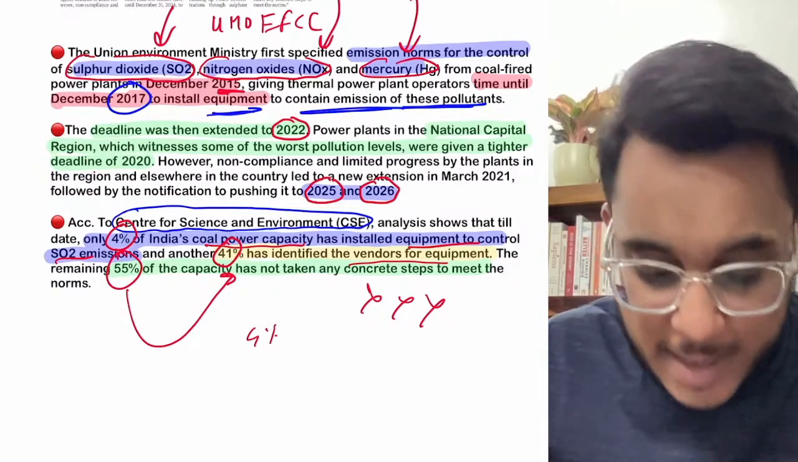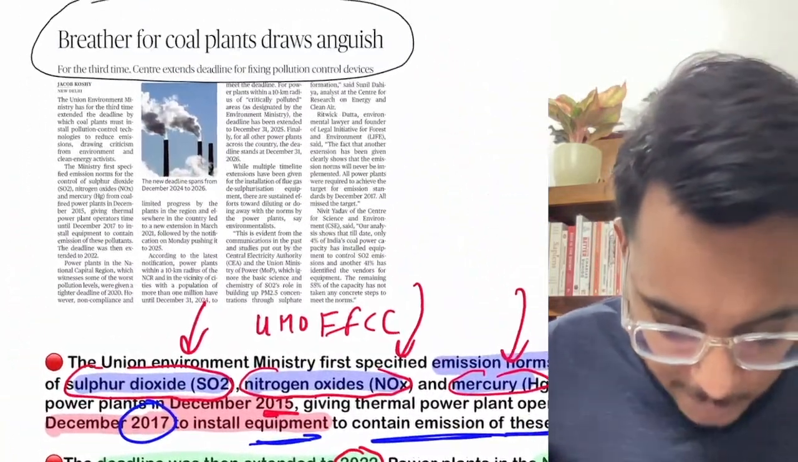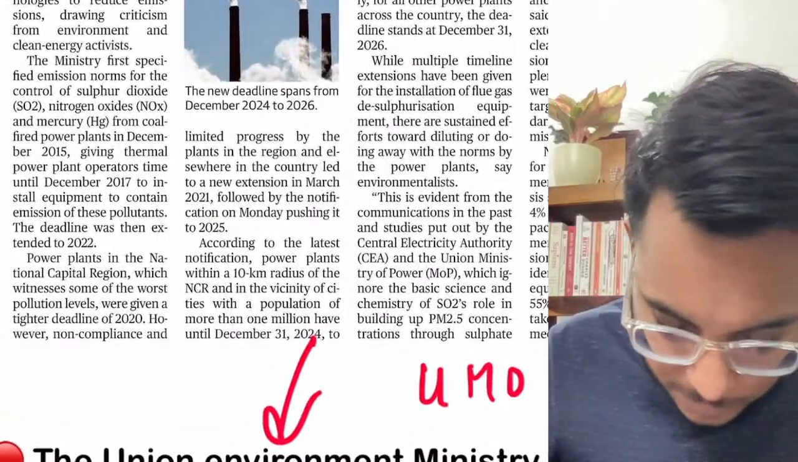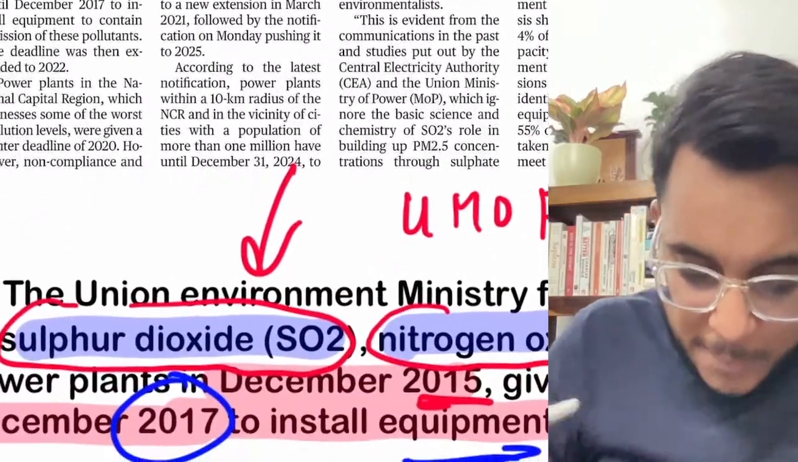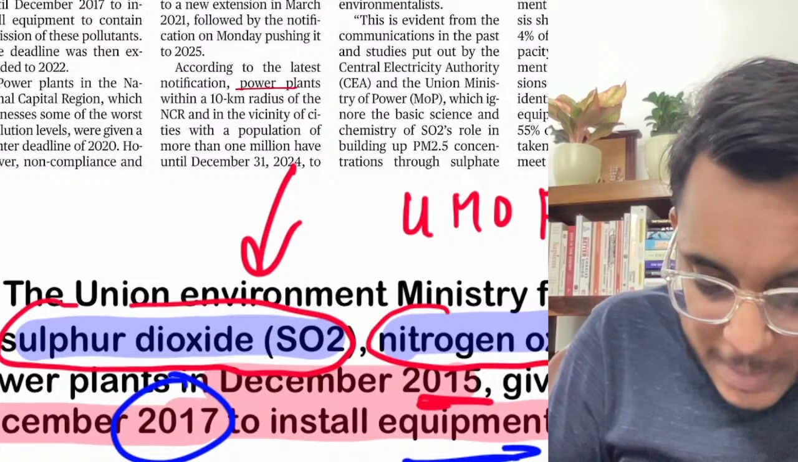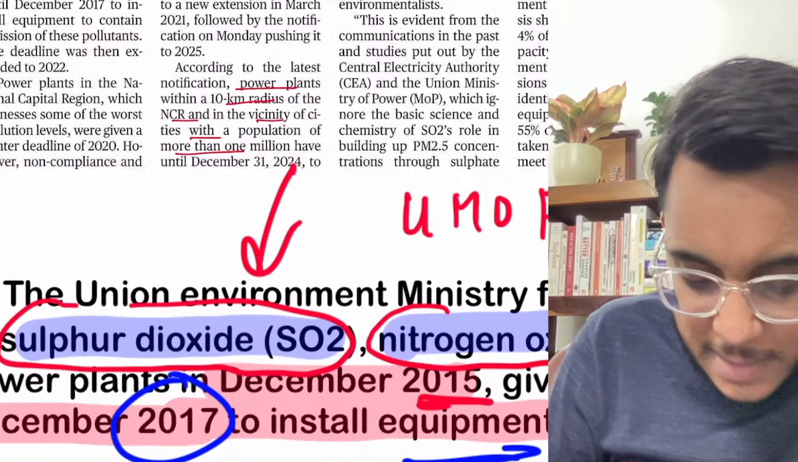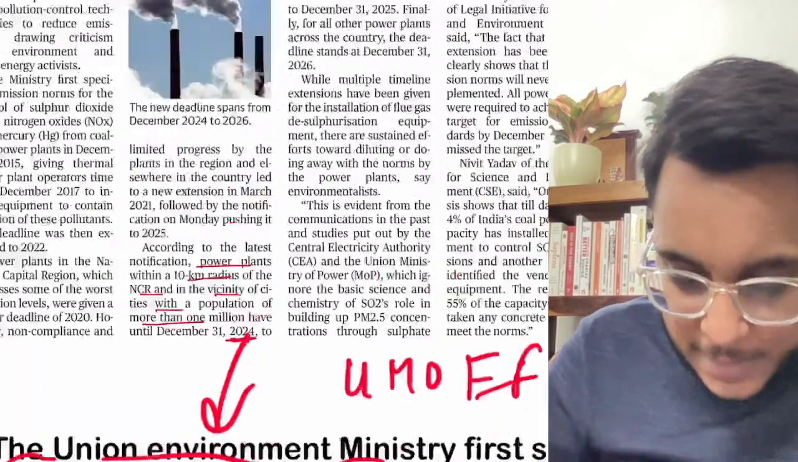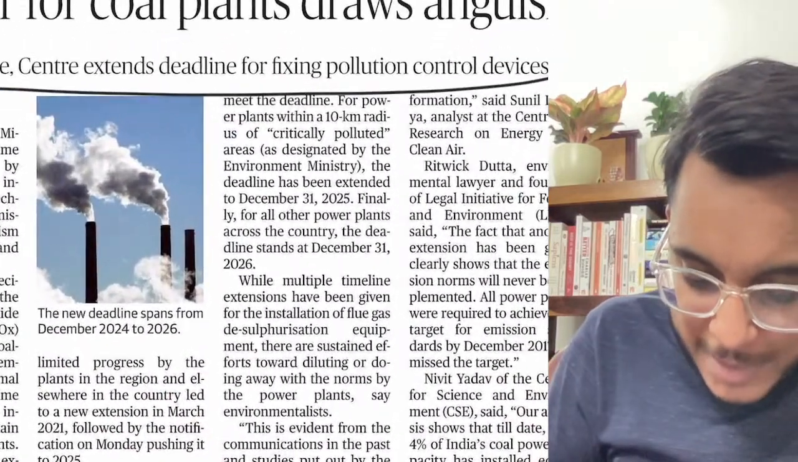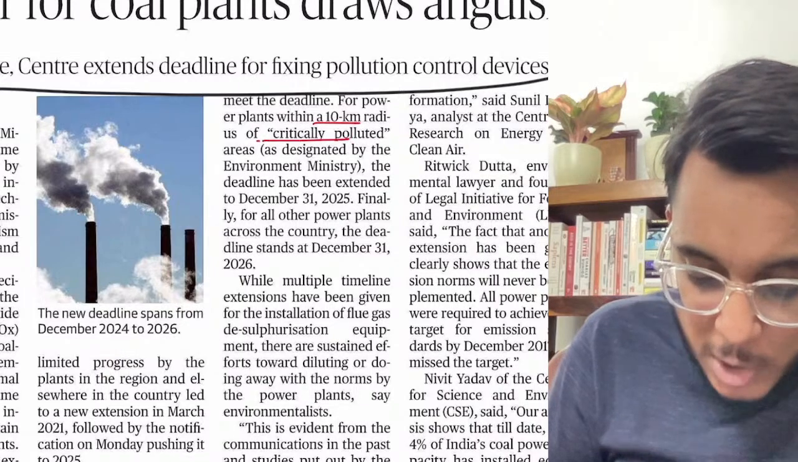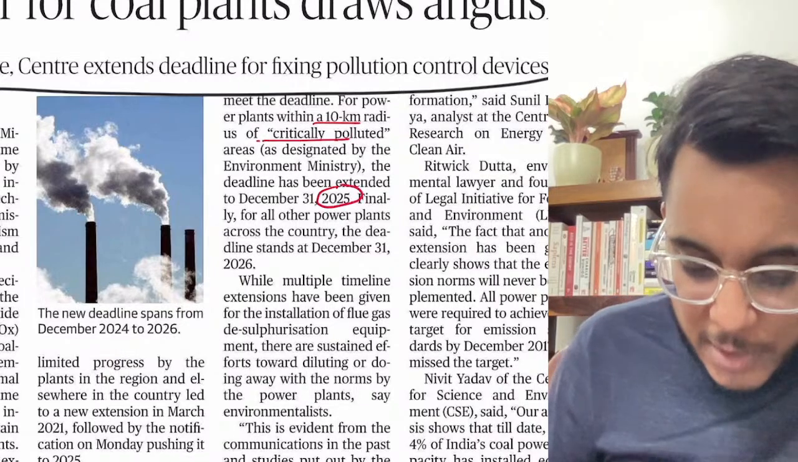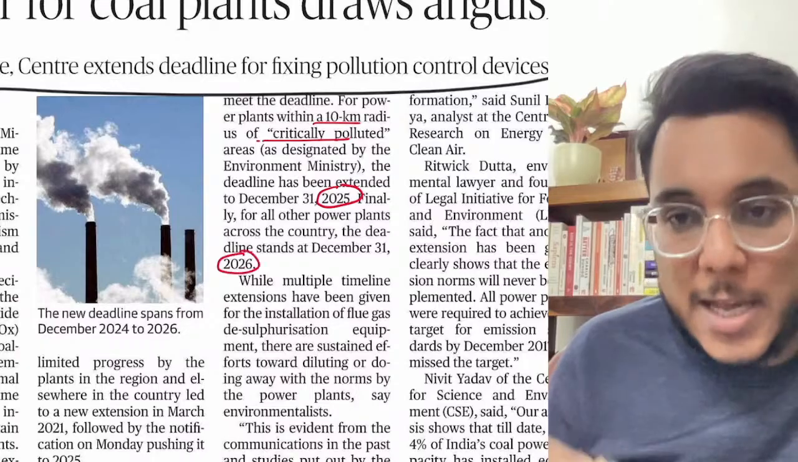So deadlines in some cases have been given as 2024. For example, I can show you here. Power plants within a 10-kilometer radius of the NCR and in the vicinity of cities with a population of more than 1 million have been given a 2024 deadline. After that, power plants within a 10-kilometer radius of critically polluted areas have been given a deadline of 2025, and other cities have been given a deadline of 2026.